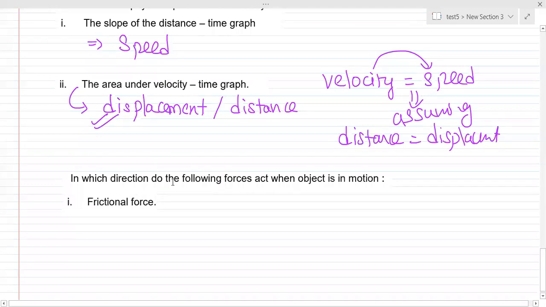Like upward, downward, sideways. What would be the direction for frictional force? Opposite, right? Backward is also fine. You can either write down backward or opposite. That is totally fine.